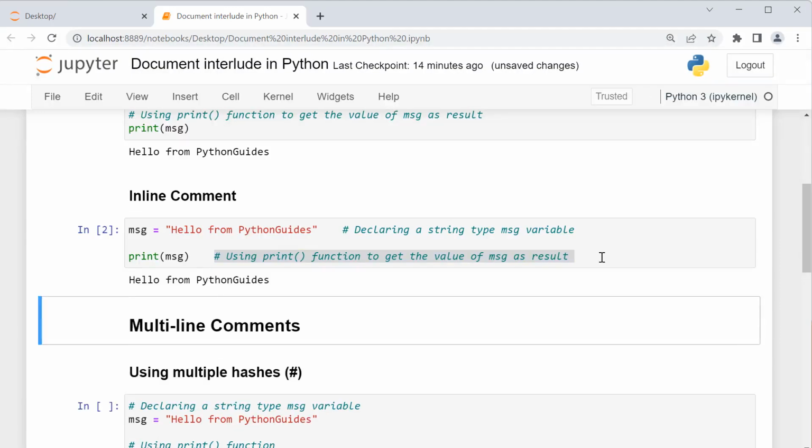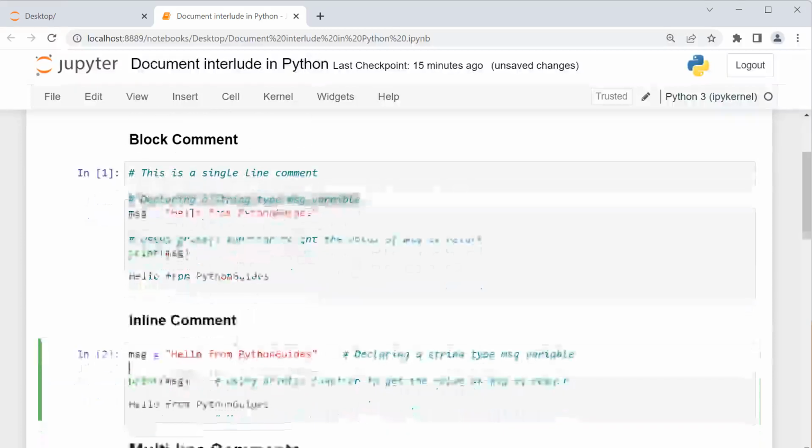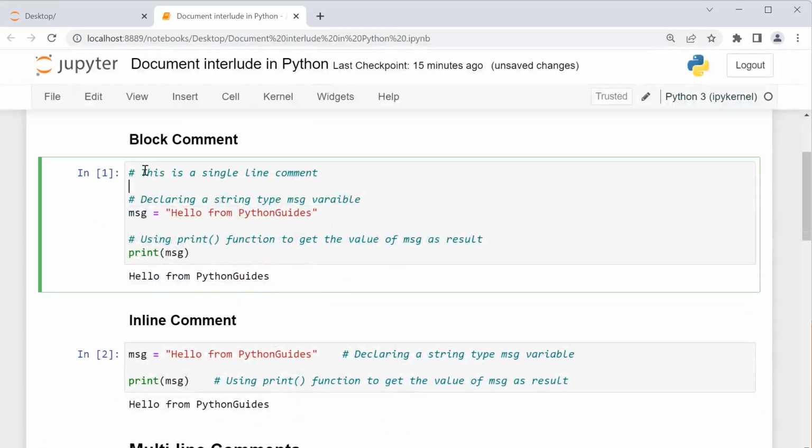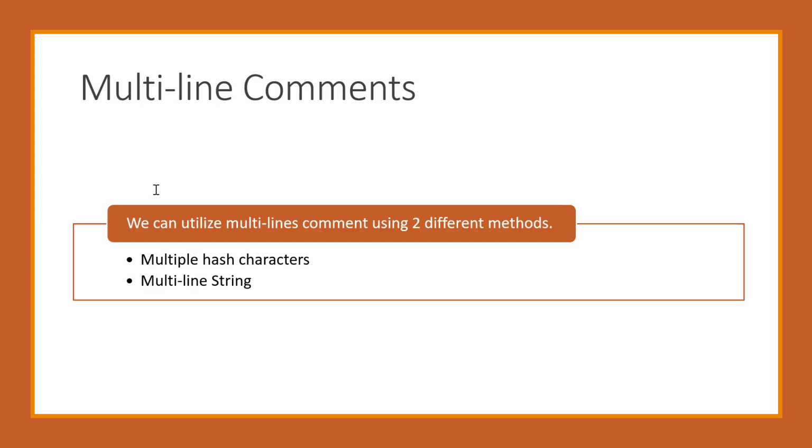Now if I execute this cell, you can see I got this output, and this output is purely based on this print function. Comments have been ignored. Now one more important thing that we need to understand here is, according to PEP 8, a comment in Python should always start with an uppercase letter. So here you can see in both of the examples, I am starting the comment with an uppercase letter. However, a comment can start with a lowercase letter only when referring to an identifier having a lowercase letter at the start. So after single line comments, let's understand about multi-line comments in Python.